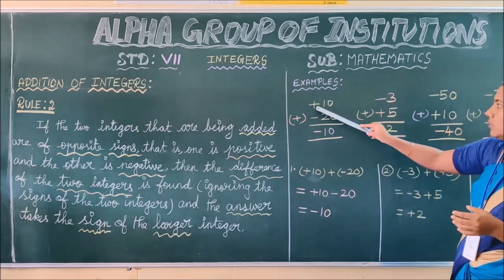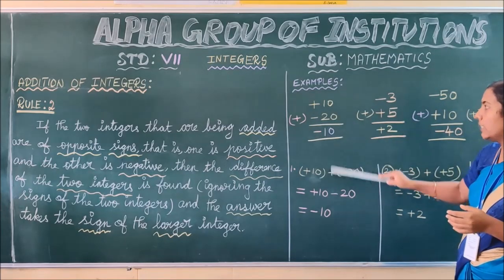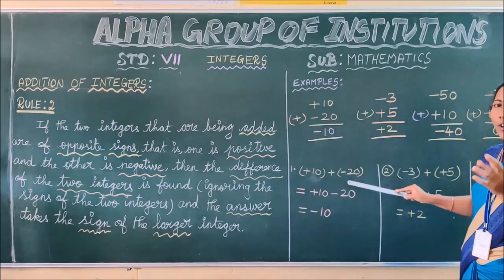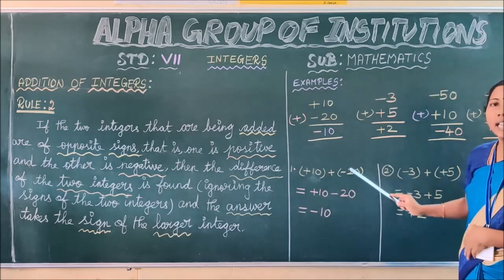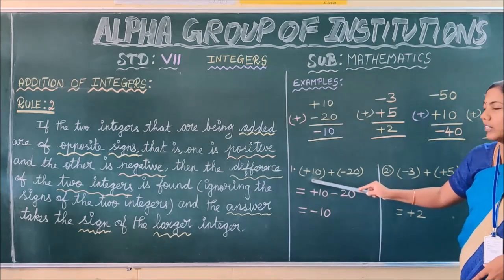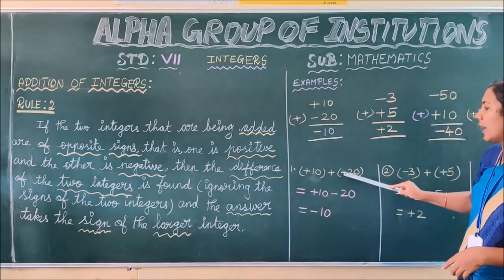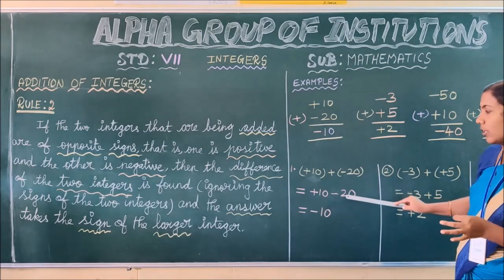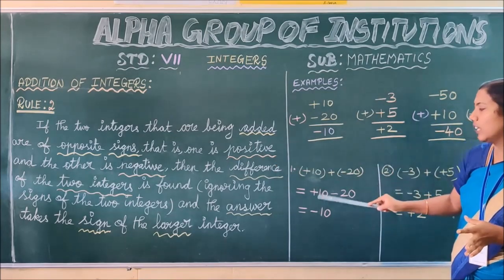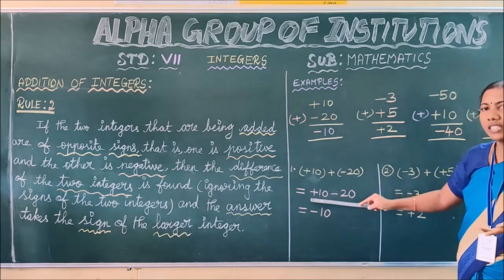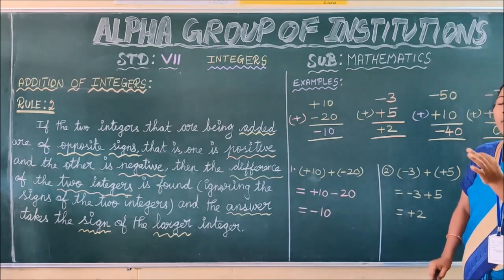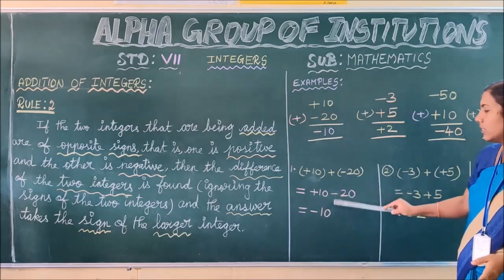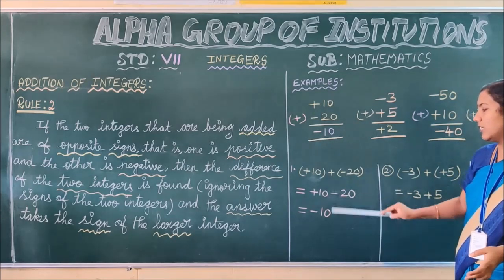What is the given question? Plus 10 plus minus 20. Now we are going to remove the bracket. Plus 10. This plus acts on the second number only, not on the previous one. Thus, plus into minus you get minus 20. As per rule 2, the given two integers are in different signs. We have to find the difference of the given two integers by ignoring their symbols. 20 minus 10. What is the answer? 10.